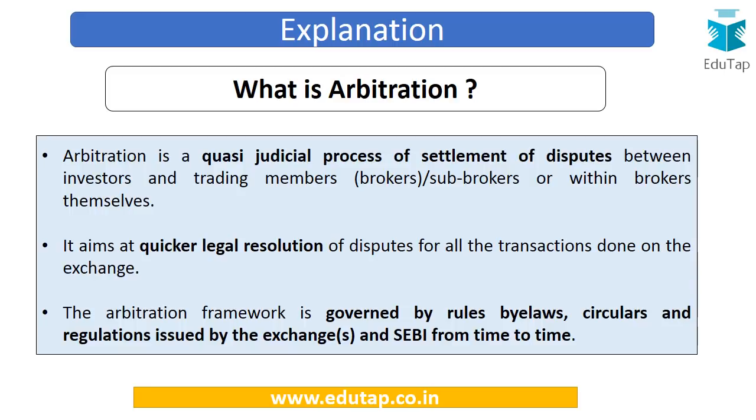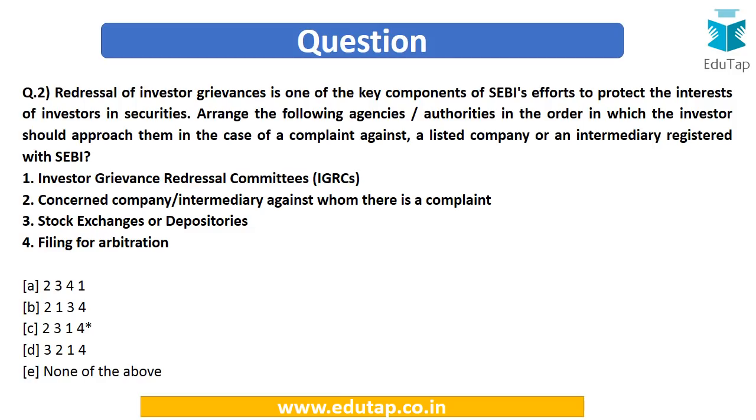So this is a mechanism by which they can themselves settle the disputes among themselves only. So this is arbitration. So friends, now we can easily answer this question that the proper series of steps. The first one is concerned company, second is stock exchange or depository, third is grievance redressal committee, and fourth is filing of arbitration. So the correct answer is going to be option number C.